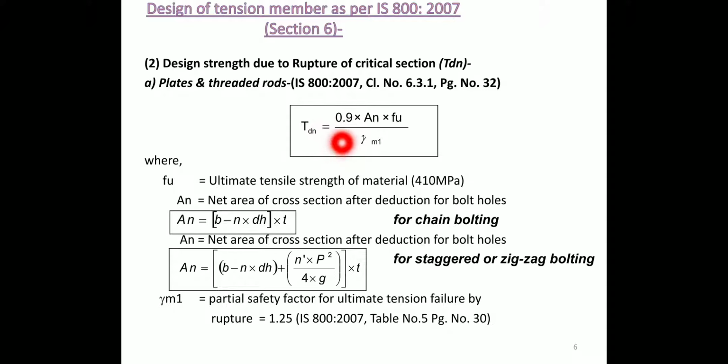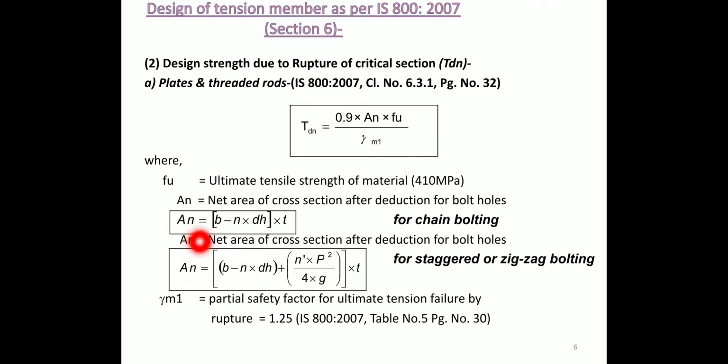So Tdn is equal to 0.9 into An into fu divided by gamma m1, where fu is the ultimate tensile strength of the material, that is 410 Newton per mm square or MPa, and An is the net area of cross section after reduction for bolt holes, or we can find it by using this formula.